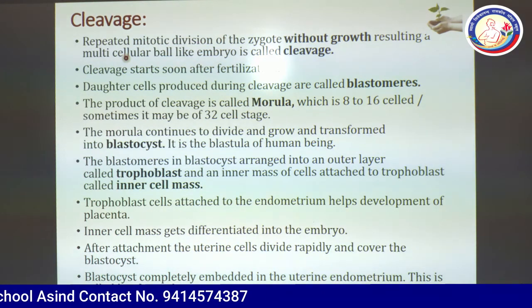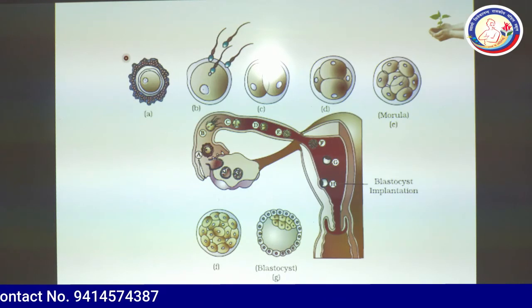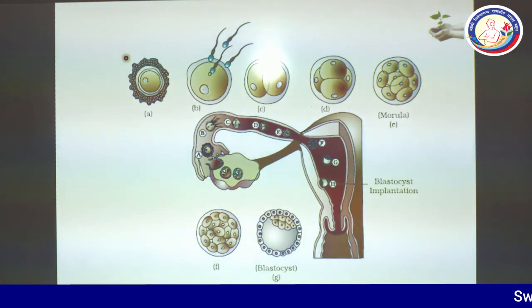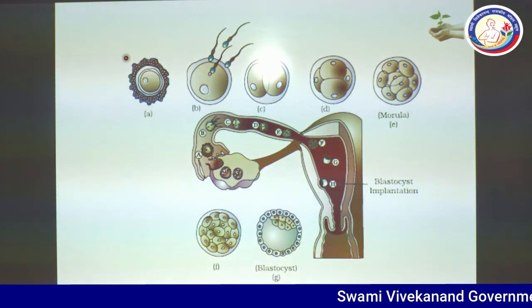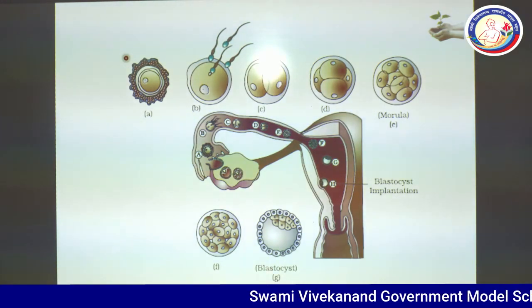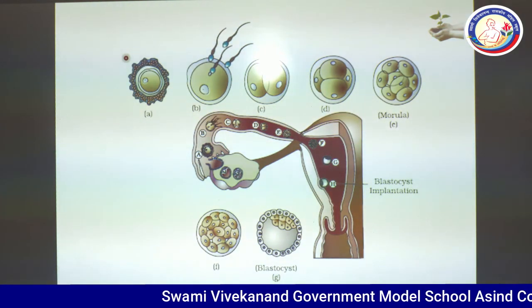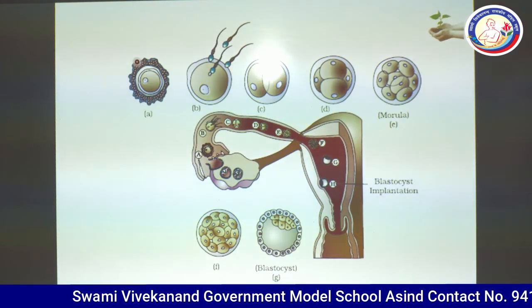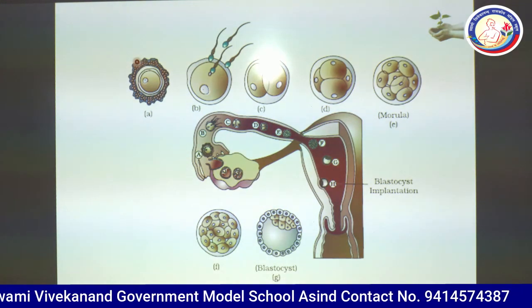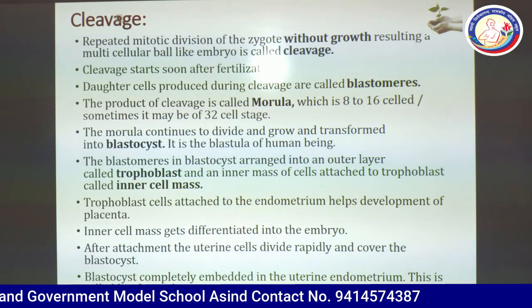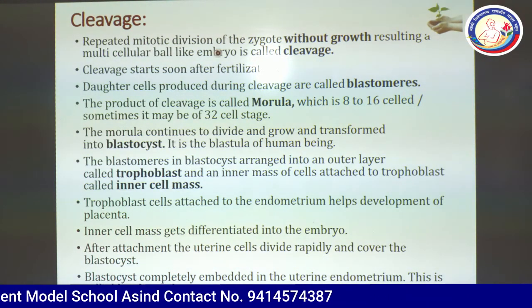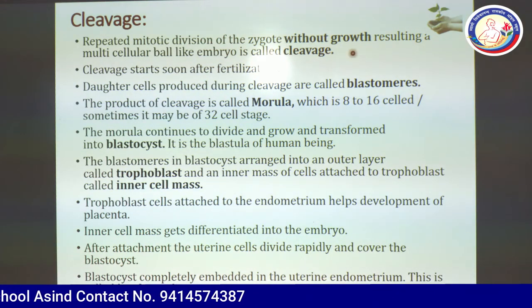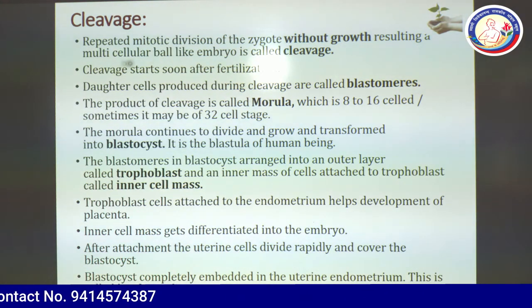As far as the future of the zygote is concerned, it will show repetitive mitotic divisions and the number of cells will increase. The first step of embryo development is cleavage. What is cleavage? Repeated mitotic divisions of the zygote without growth, resulting in a multicellular ball-like embryo, is called cleavage.